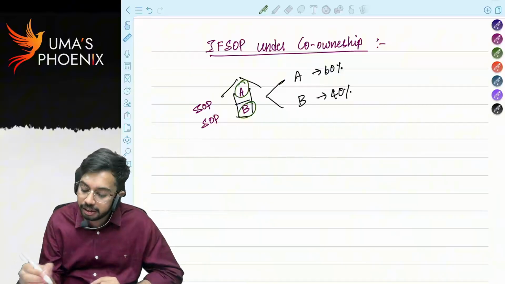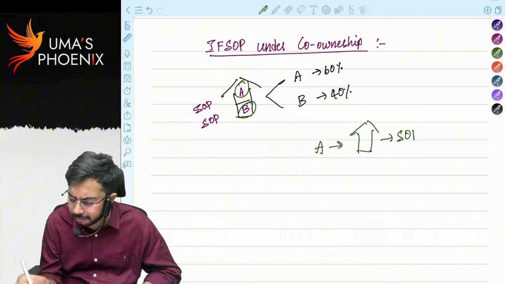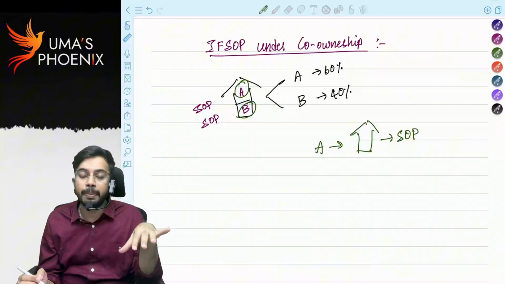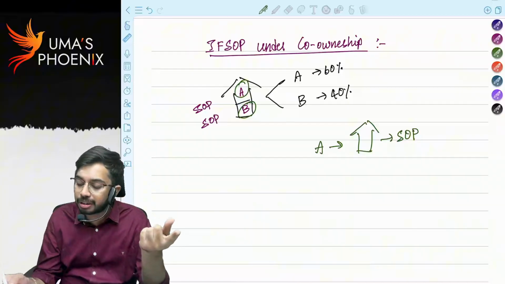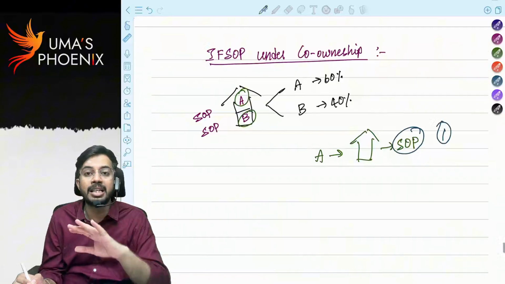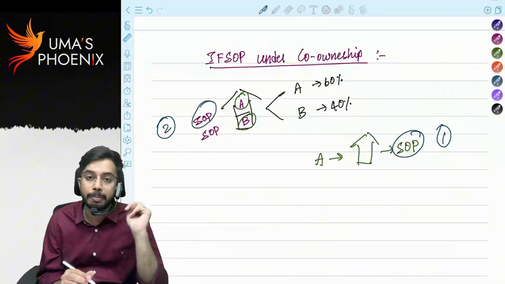Now, A has another house property which is self-occupied. That means individually, A has one self-occupied property, and under co-ownership also he has another self-occupied property. That means A separately has one self-occupied property, and under co-ownership A has a second self-occupied property.